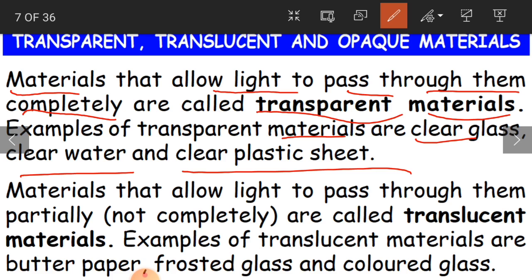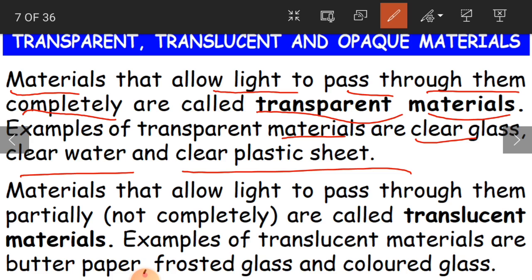We are covering our face with this plastic sheet, so we are able to see everyone in front of us. Even though we are wearing a shield to protect our face from the virus, still we are able to see everything in front of us. Why? Because this plastic sheet is also a transparent material, if it is a clear plastic sheet, having no color.